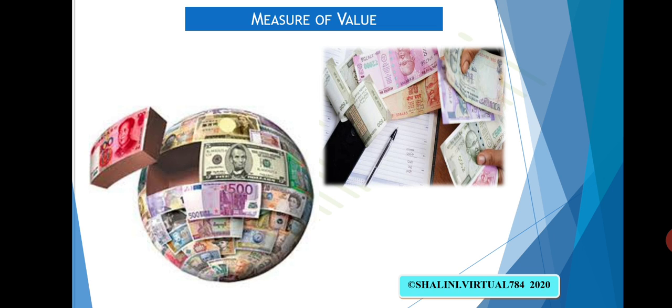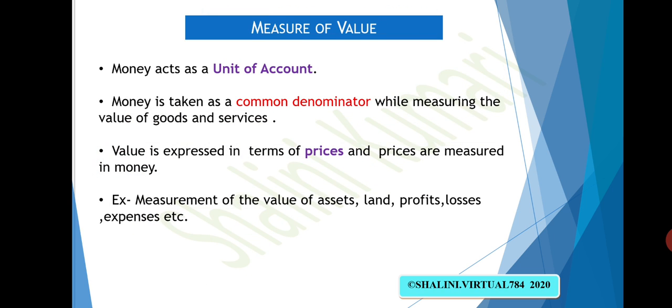Now the second function, that is measure of value. With the help of money, we can measure and calculate the value of commodities and services in the market. So money is acting as a unit of account. That is, for accounting, it is a standard unit of measuring the value of the commodities and services.